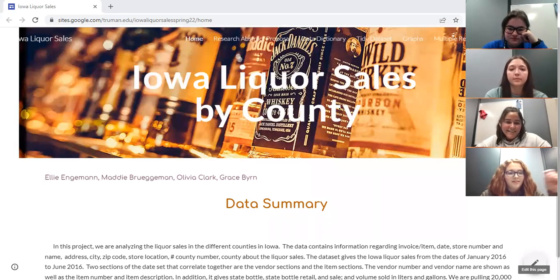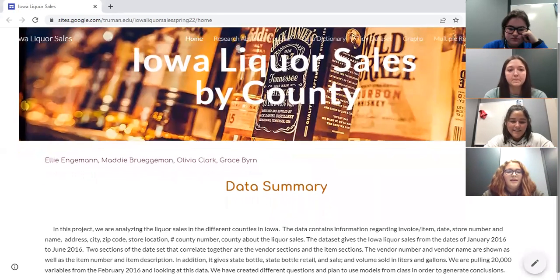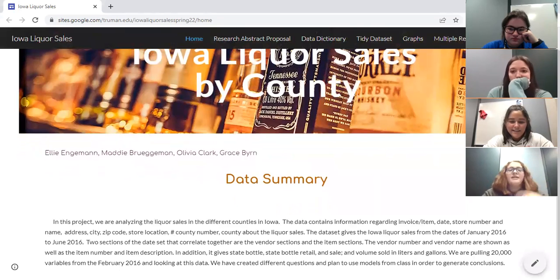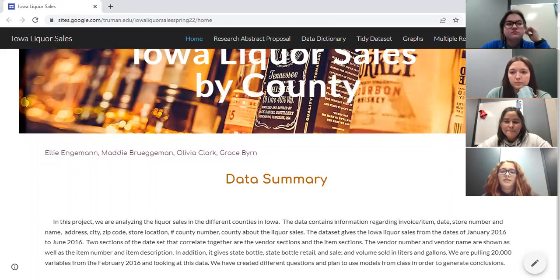Today, I will discuss the data summary to begin with. In this project, we decided to analyze the liquor sales in different counties of Iowa, and our data contains information regarding the invoice item, the date, the store number, the name, the address, city, zip code, store location, the county number, and the county about the liquor sales. The data set gives the Iowa liquor sales from the dates of January 2016 to June 2016.